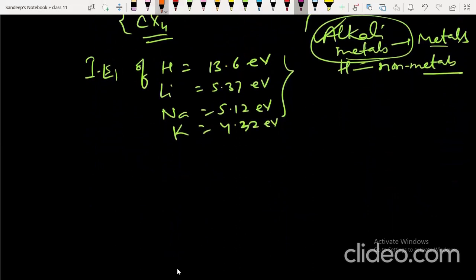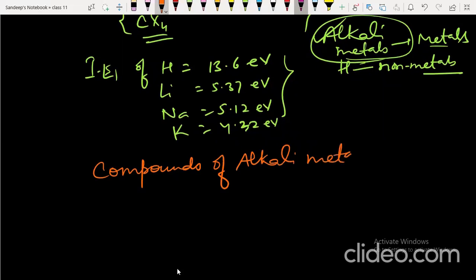Now, compounds of alkali metals are ionic, but most of the compounds of hydrogen are covalent. So this is the difference that you have to keep in mind.